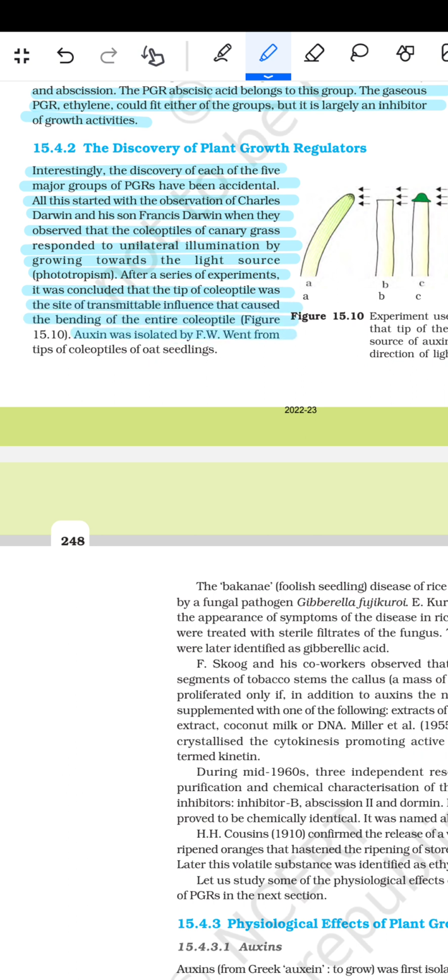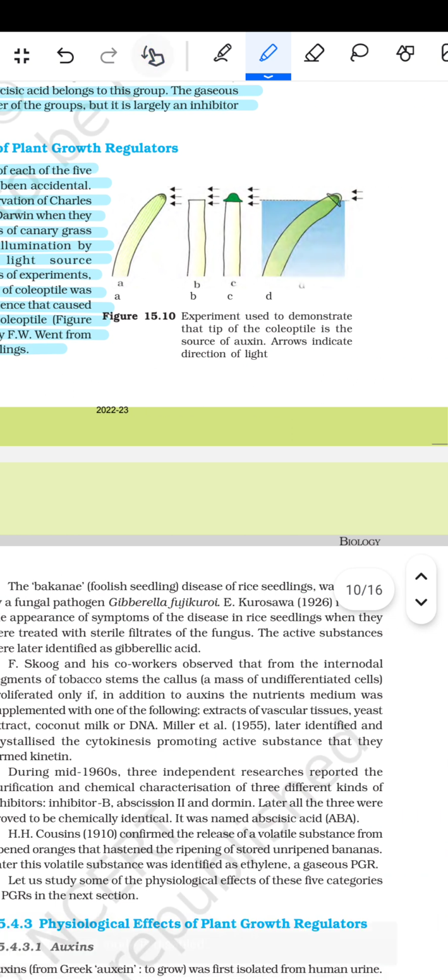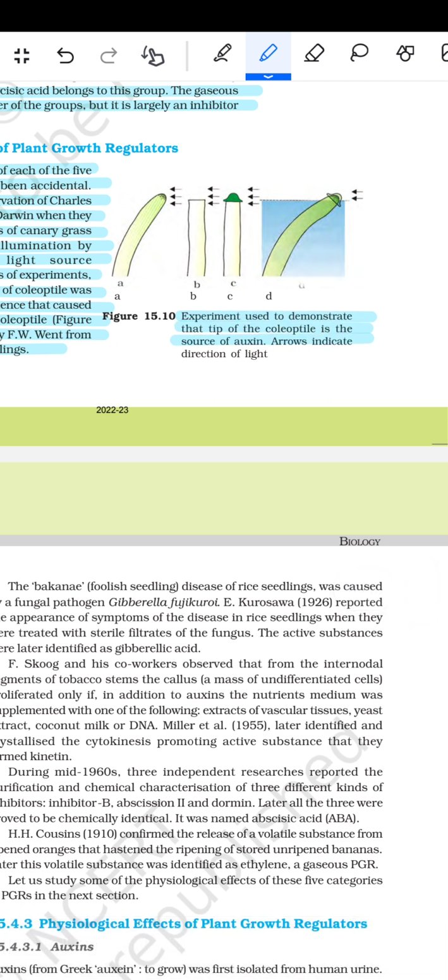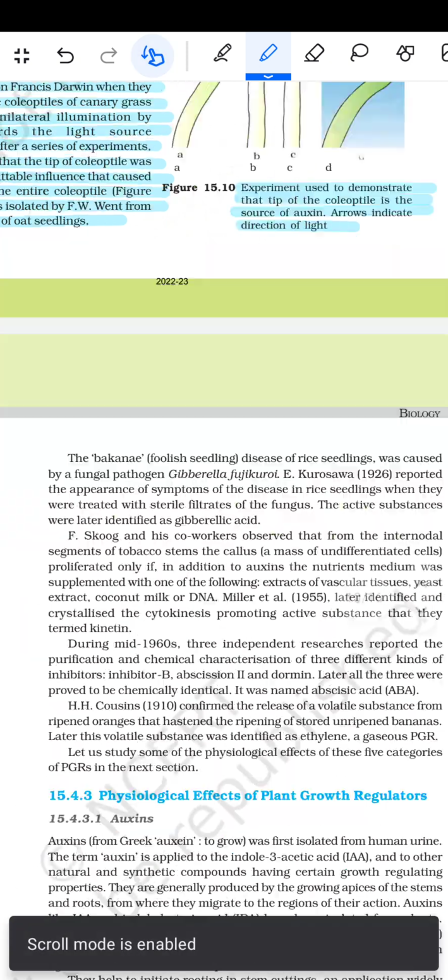Auxin was isolated by F. W. Went from the tip of the coleoptiles of oat seedlings. So this shows an experiment used to demonstrate that the tip of the coleoptile is the source of auxin. Arrows indicate the direction of the light.